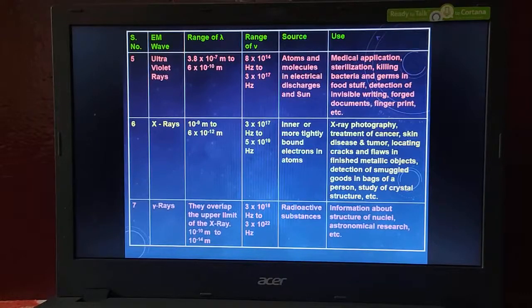Then what are the uses of X-rays? X-ray photography. What is the meaning of X-ray photography? How are X-rays going to be produced?